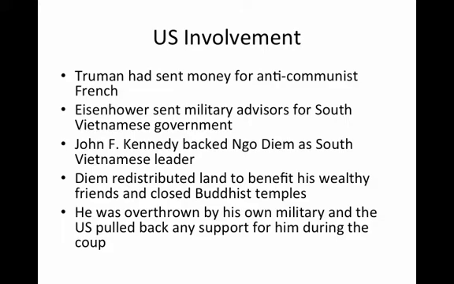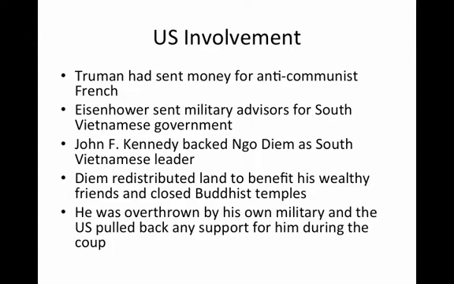U.S. involvement. The first U.S. involvement goes back to Harry S. Truman. He had sent money for anti-communist troops for the French. Eisenhower eventually sent military advisors for the South Vietnamese government. John F. Kennedy backed a leader called Ngo Diem as the South Vietnamese leader. Diem, who had been educated in America, returned back to South Vietnam as a leader.